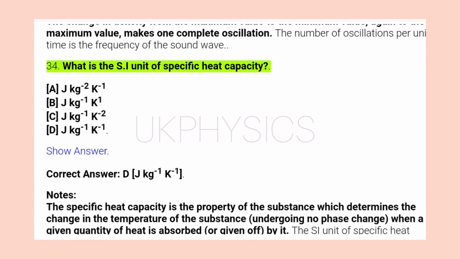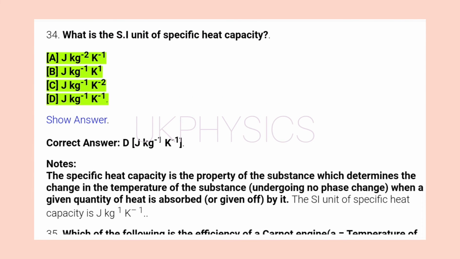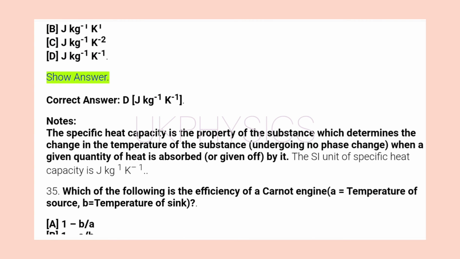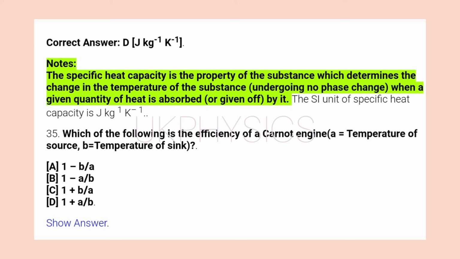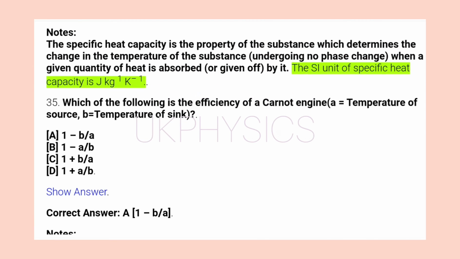34. What is the SI unit of specific heat capacity? A. J kg^-2 K^-1, B. J kg^-1 K^-1, C. J kg^-1 K^-2, D. J kg^-1 K^-1. Show answer. Correct answer, D. J kg^-1 K^-1. Notes: the specific heat capacity is the property of the substance which determines the change in the temperature of the substance, undergoing no phase change, when a given quantity of heat is absorbed, or given off, by it. The SI unit of specific heat capacity is J kg^-1 K^-1.